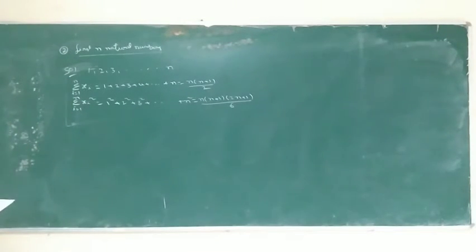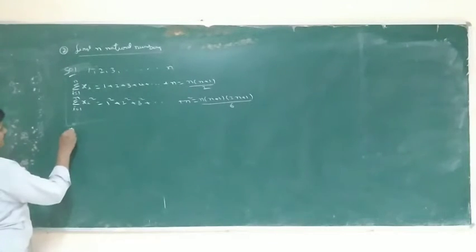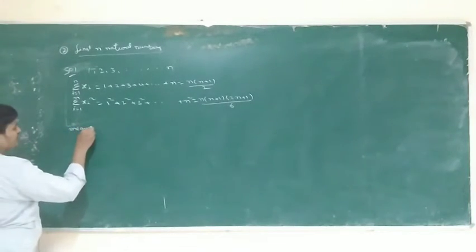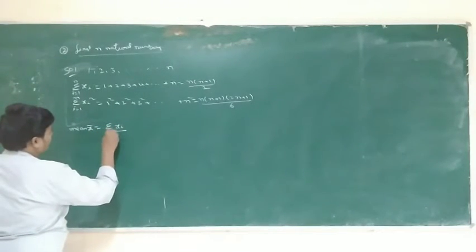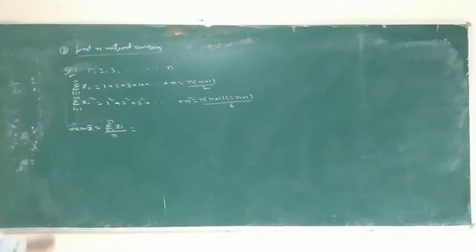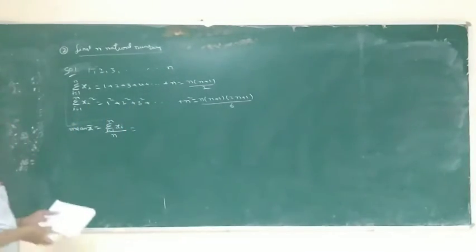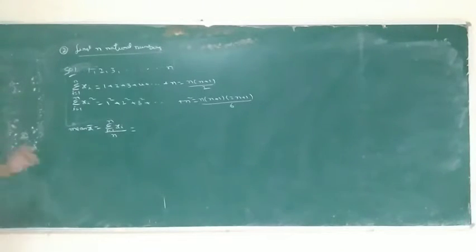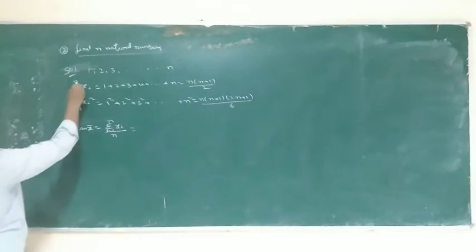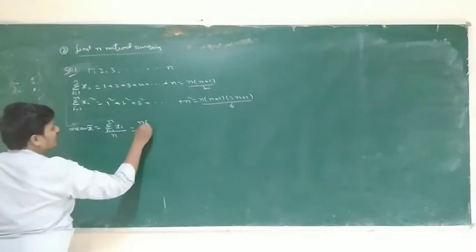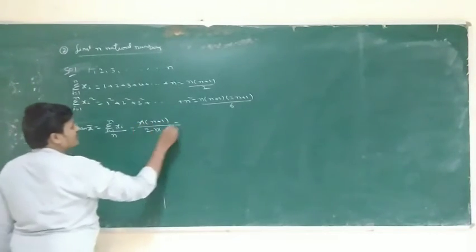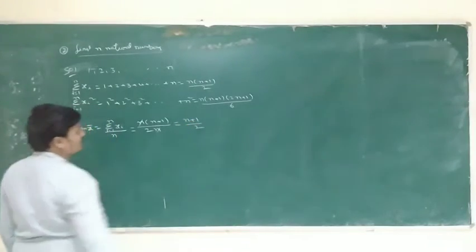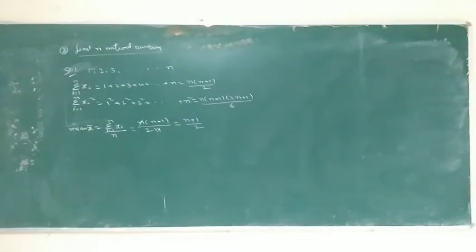Okay. For example, what is the mean? Mean formula: x bar is equal to sigma xi by n, i is equal to 1 to n. Sigma i is equal to 1 to n xi by n. Sigma xi is equal to n into n plus 1 by 2, divided by n. So n cancels, and we get n plus 1 by 2. This is the mean. Okay.